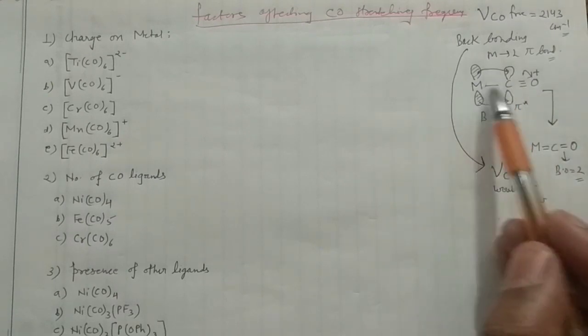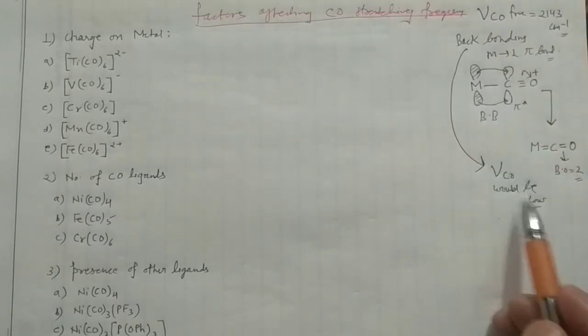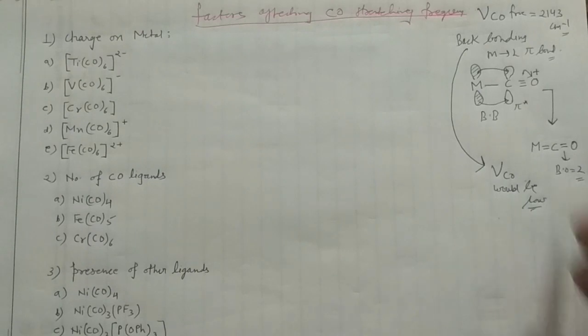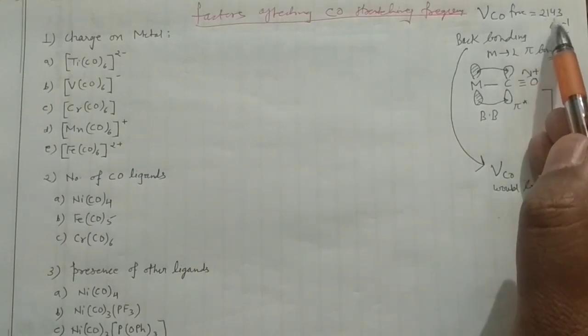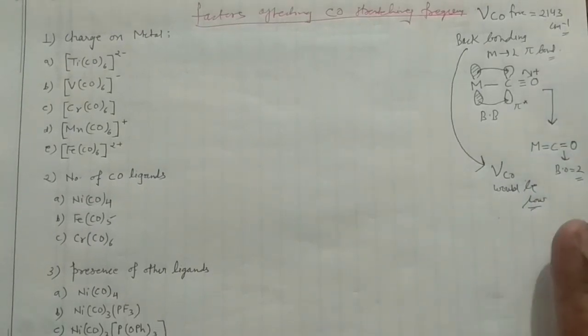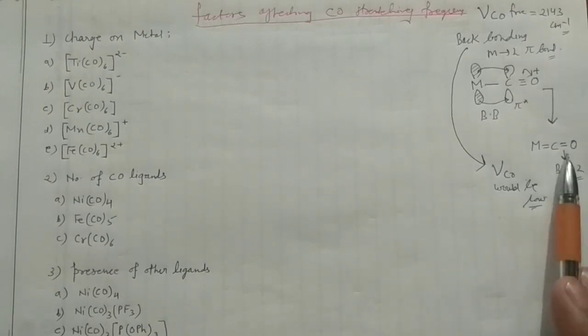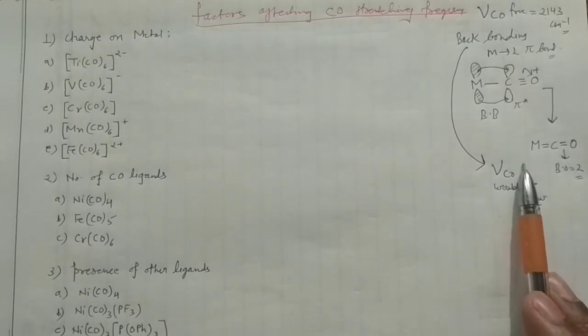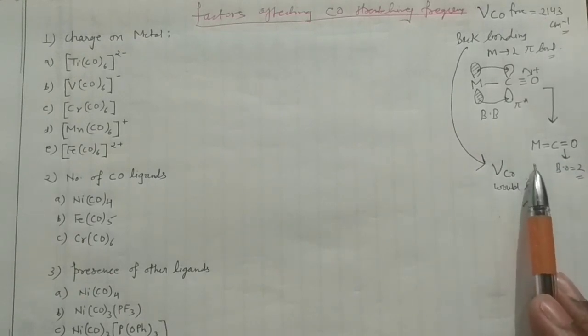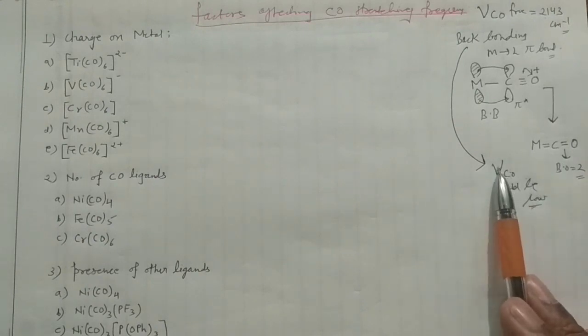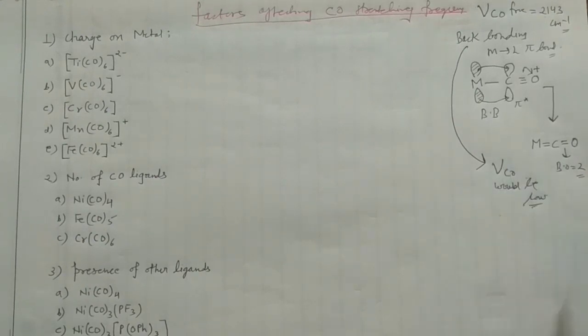So when back bonding happens, your nu CO would be a lower value, that means lower than 2143. Keep this concept in mind. Whenever back bonding happens, the bond order decreases, the bond strength decreases, and when the bond becomes weaker, it requires lower energy to stretch the bond. Energy is directly proportional to the vibrational frequency. When energy is low, the frequency would also be low.